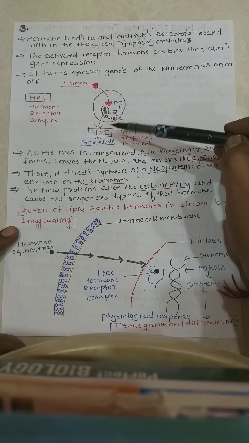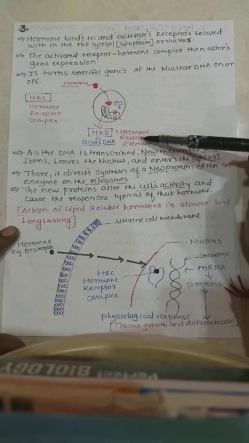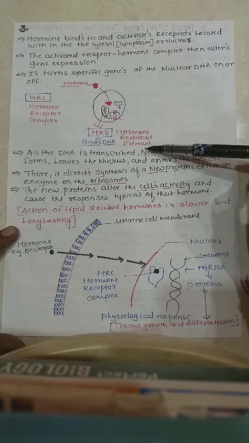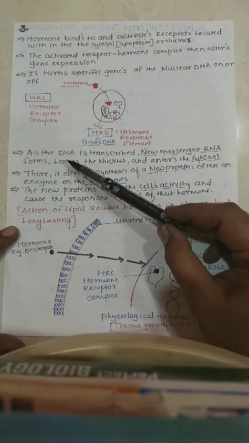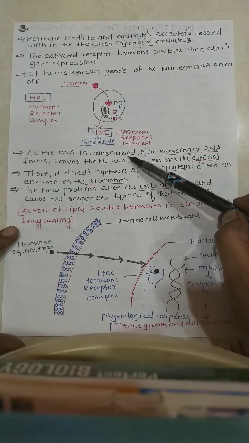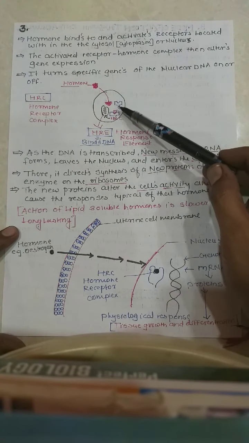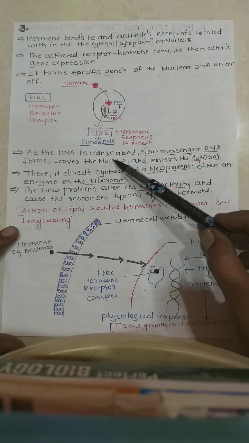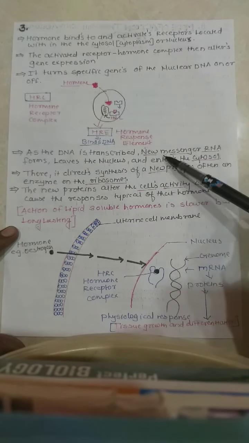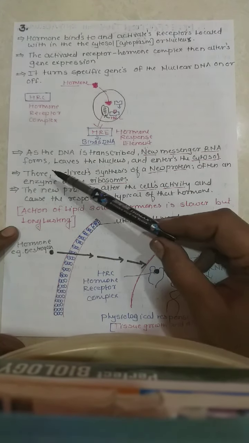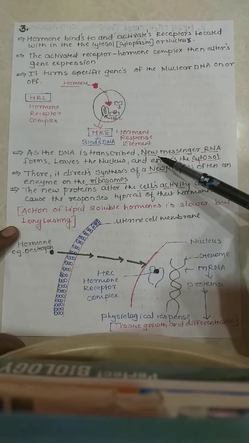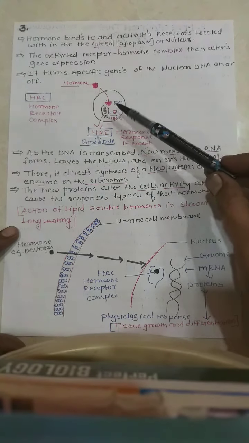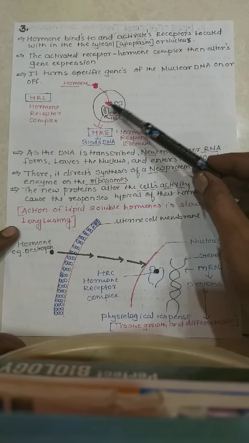Followed by this, the hormone response element, HRE, comes into play. As the DNA is transcribed when the binding takes place, the newly transcribed messenger RNA forms and leaves the nucleus.